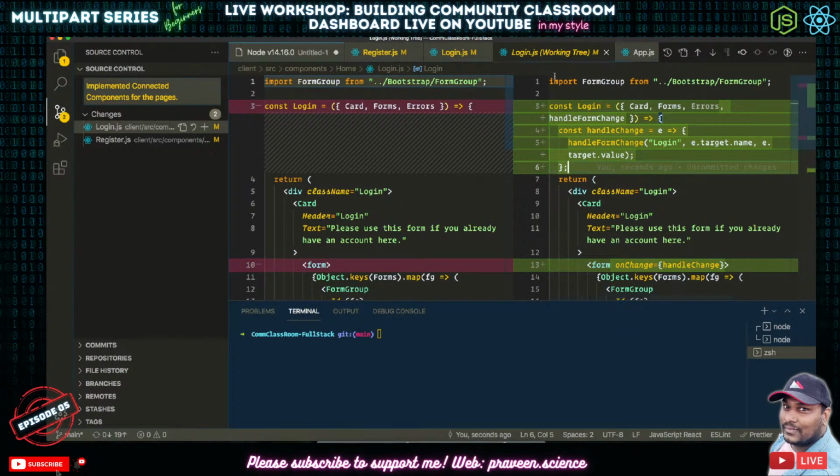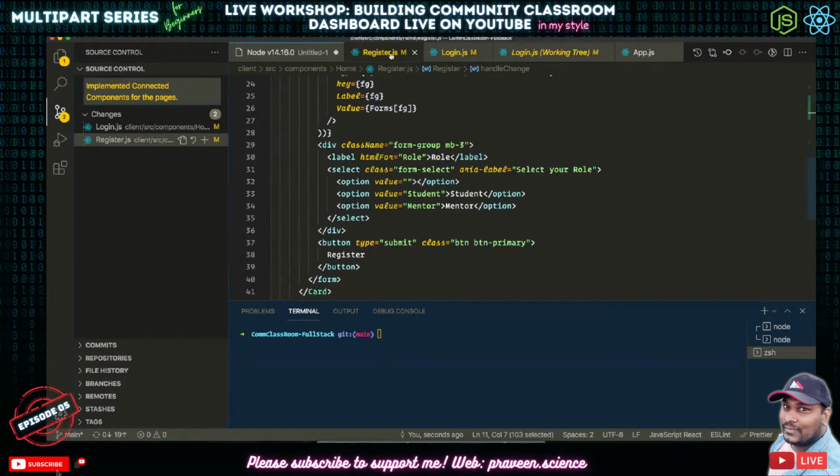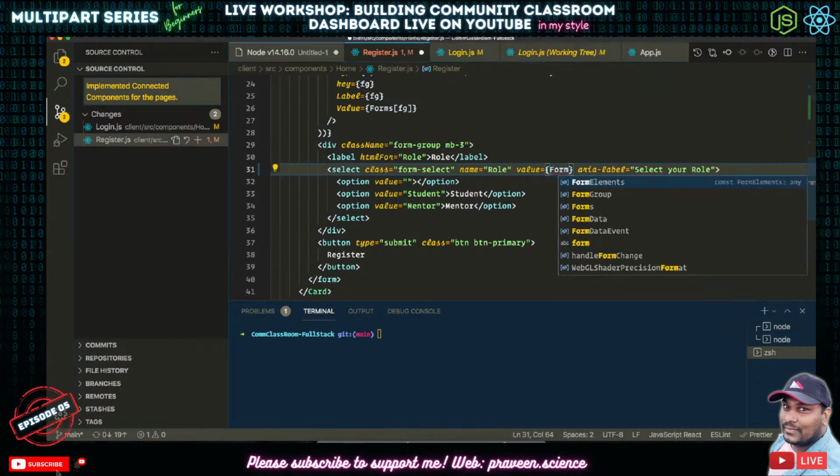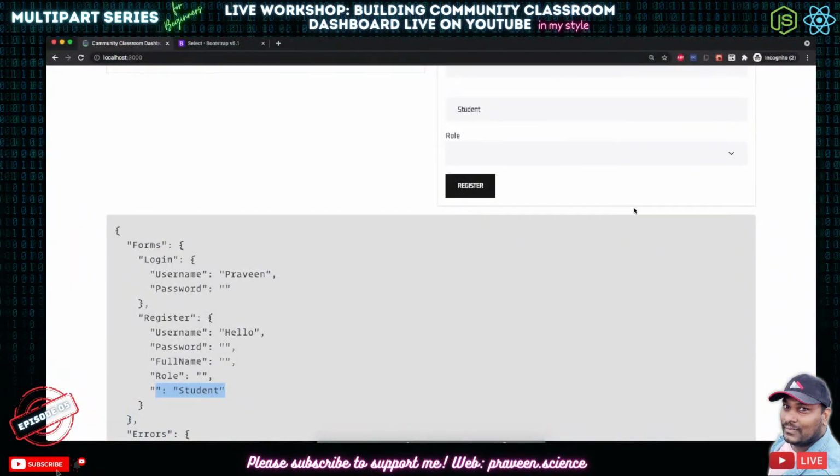So I need to go to the register screen and give the select name as role and value as forms.role. Correct? Yeah, I hope so. Let's see. If I try to use student here, it's going to work as student here. Cool. Mentor is also working fine.